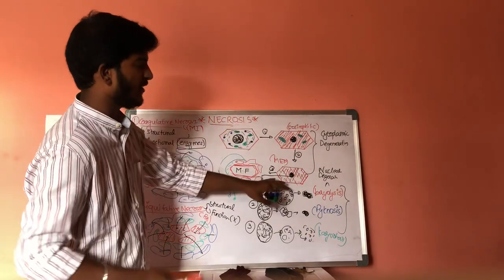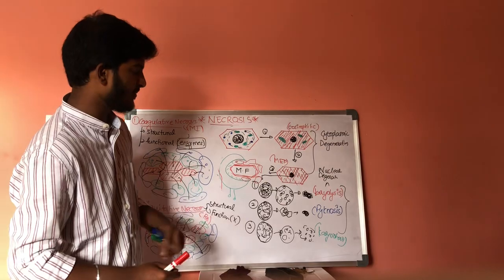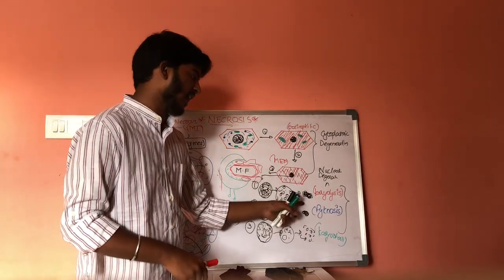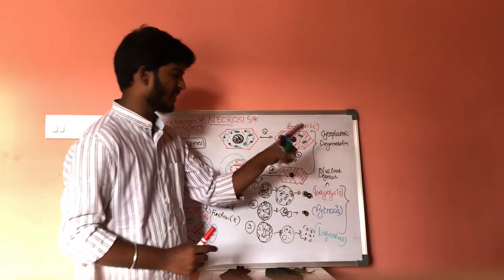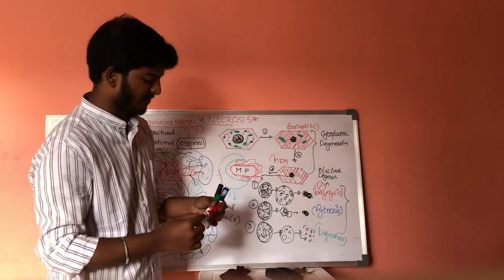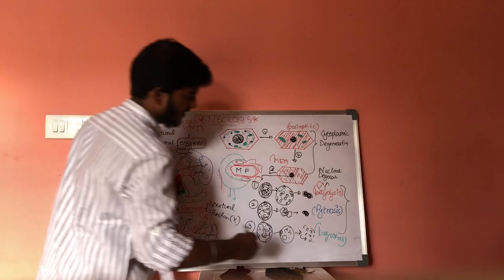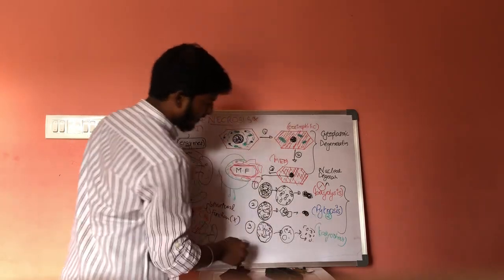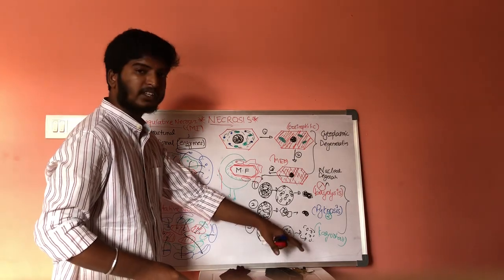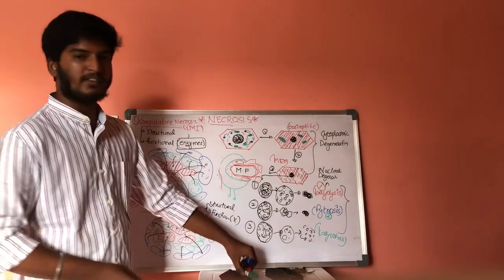This is cytoplasmic degeneration, and nuclear degeneration will be of 3 types. The first condition is that the nucleus will fade away, resulting in death of the nucleus. That is the first type, karyolysis. The second type is that the nucleus will undergo condensation, resulting in death of the cell, that is pyknosis. And in the third, the nucleus will be condensed and then fade away, that is karyorrhexis. In this way the necrosis process takes place.